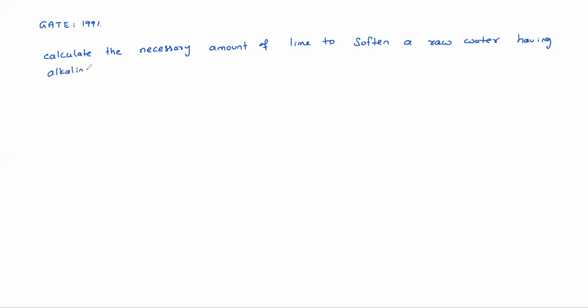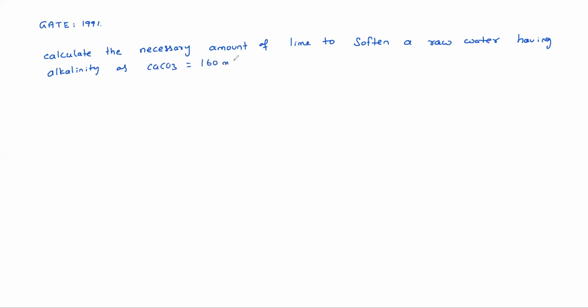Calculate the necessary amount of lime to soften a raw water having alkalinity as CaCO3